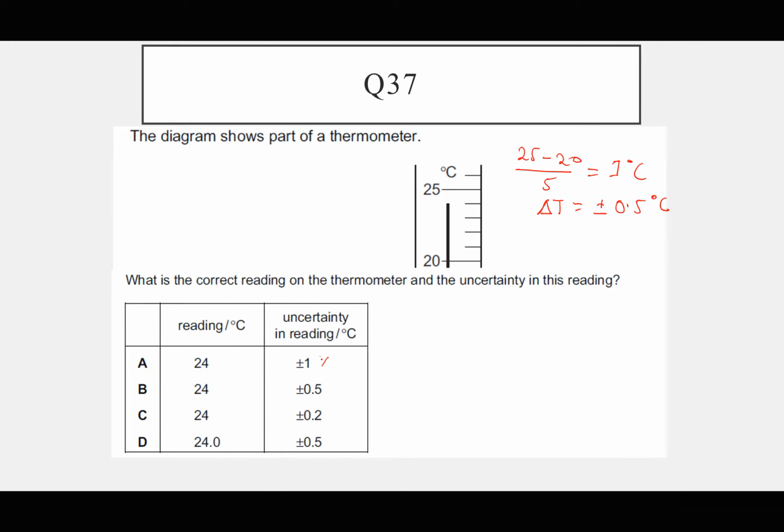So we have eliminated A and we have eliminated C. But then the absolute uncertainty here is 1 decimal place. That means the true value should also be to 1 decimal place. So when we look at these two values, you see that this is given as a whole number, yet this is 1 decimal place. So this makes our answer D. I hope that is home and dry. Next.